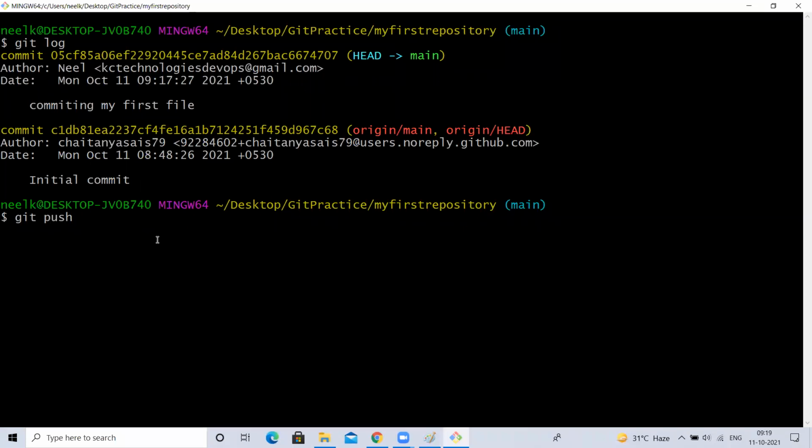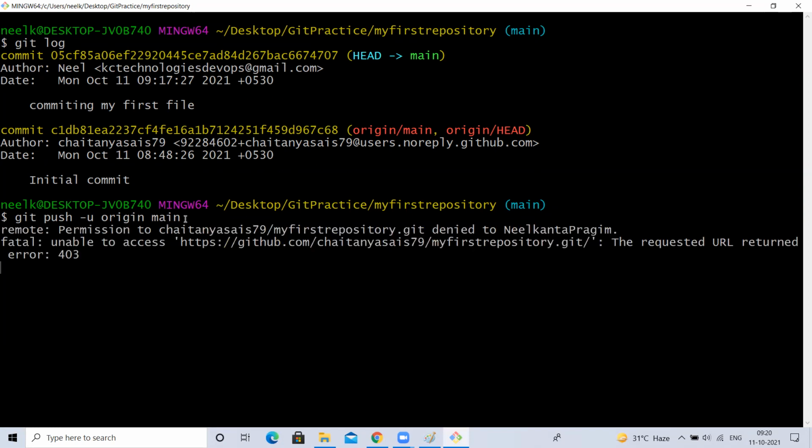I can also give -u origin main like this. What is this -u origin main? We will learn later, after some time. For now, you remember git push. Git push is also enough. These are optional. You need not give -u origin main. Sometimes we may need to give it, and we'll learn those scenarios later. For now, let me try to push. Git push -u origin main.